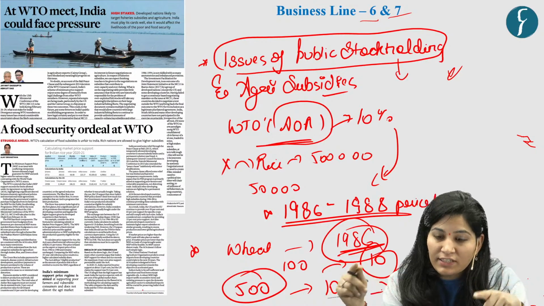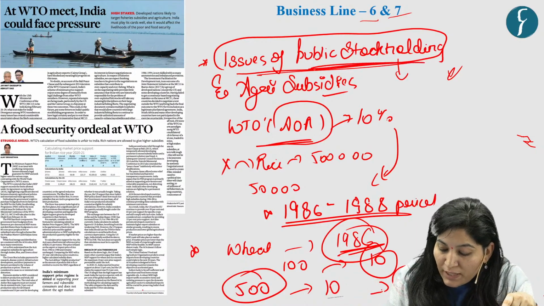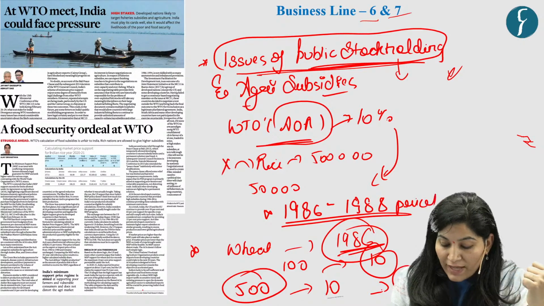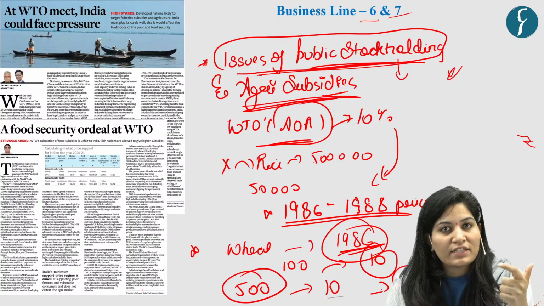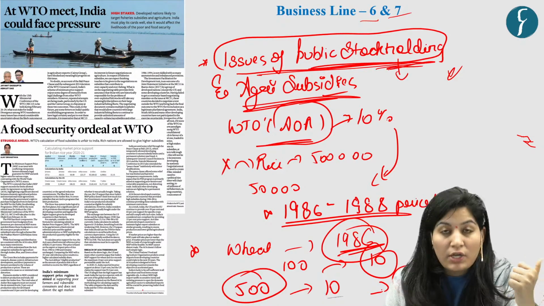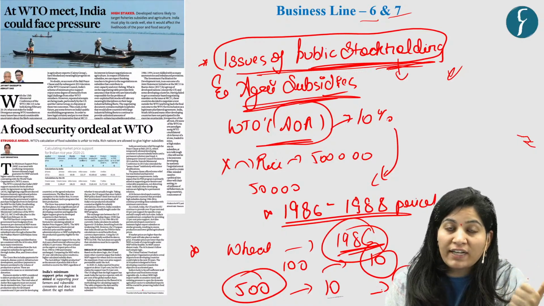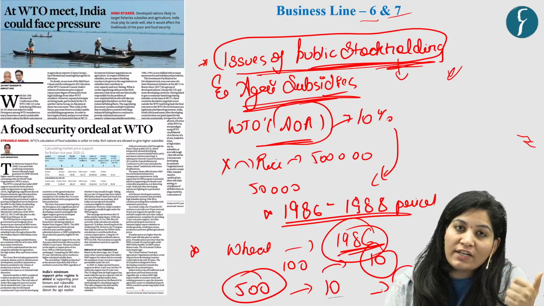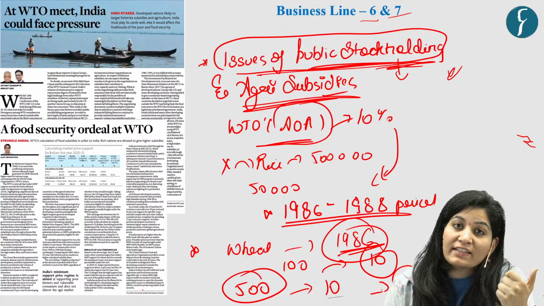So according to WTO, if you are exporting subsidized grains, then somewhere you are distorting the trade market. So that's another issue with respect to public stock holding. One, agricultural subsidies, 10% breach limit. Second, you cannot export food grains even for non-commercial humanitarian purposes.